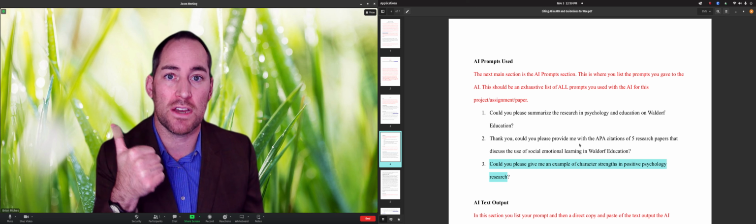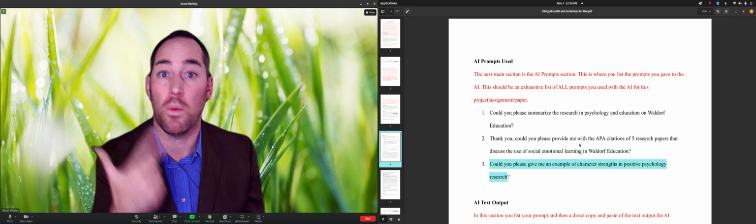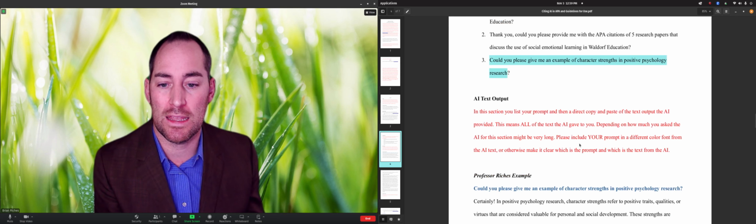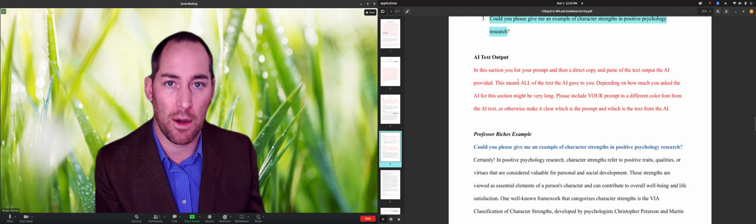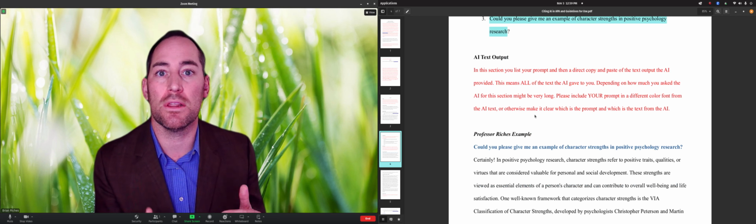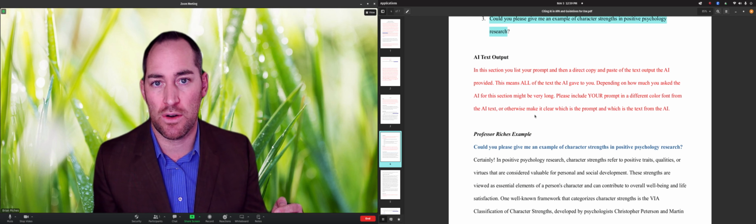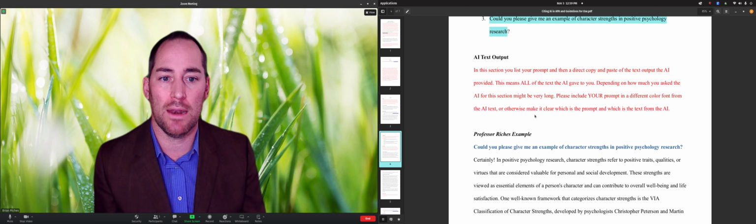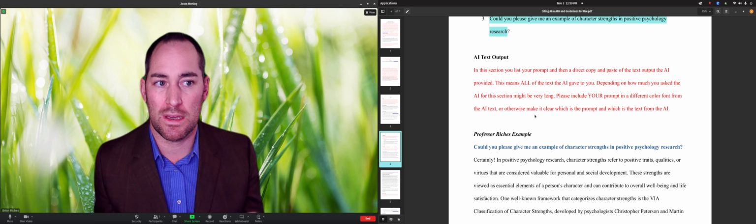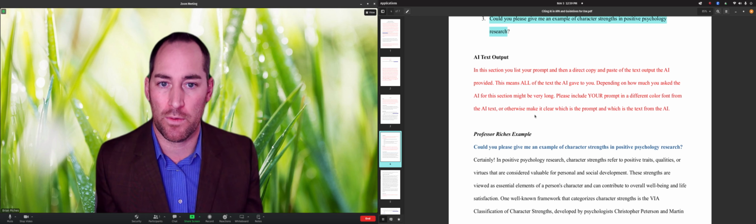So you've got your methods section. How did you use this AI? What are the prompts that you used? And then the next big section is the AI text output section. Here you put literally all of the text the AI generated for your project. So again, if you ask it just one thing, this might be a very short section.